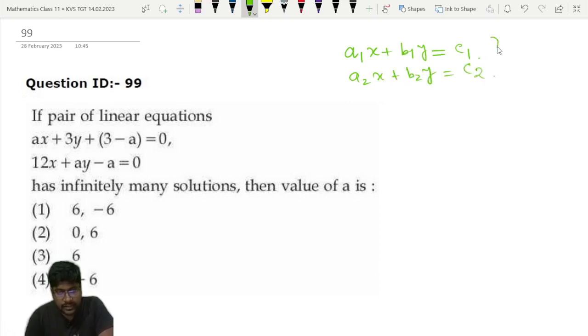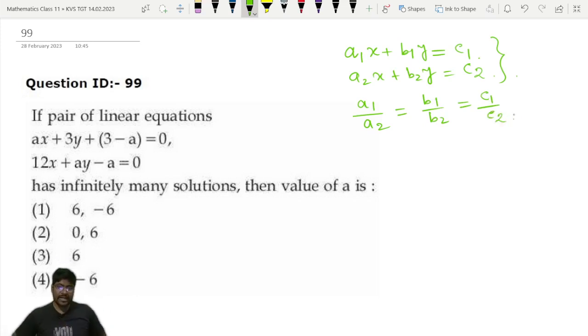Then this system of linear equations will have an infinite number of solutions if and only if A1 by A2 is equal to B1 by B2 is equal to C1 by C2. In that case they will have an infinite number of solutions.